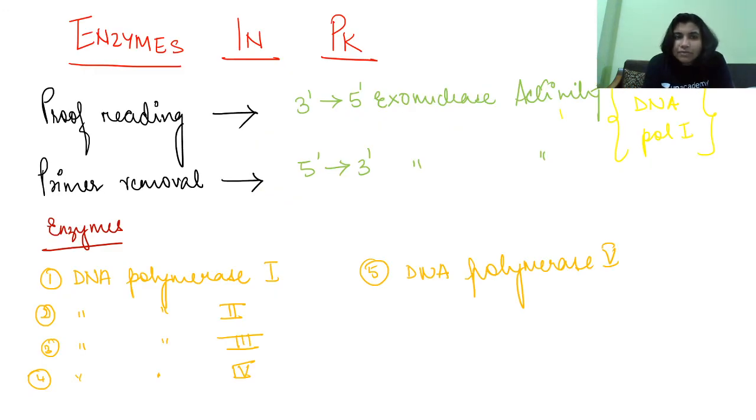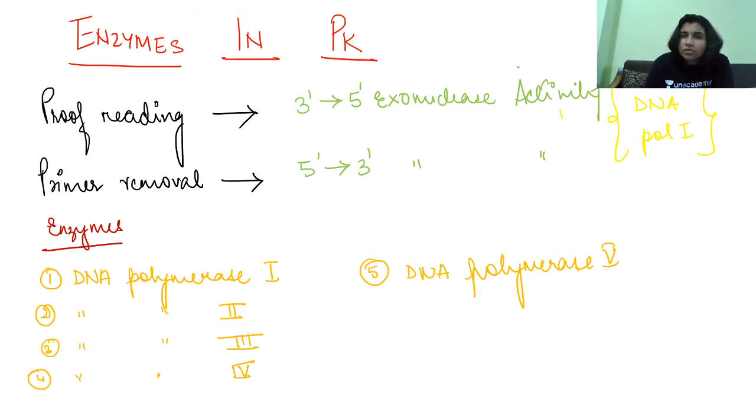Coming to enzymes in prokaryotes, there are 5 types of enzyme: DNA polymerase 1, polymerase 2, polymerase 3, polymerase 4, and polymerase 5. The enzyme activities can be classified into proofreading, primer removal, and DNA polymerase activity.